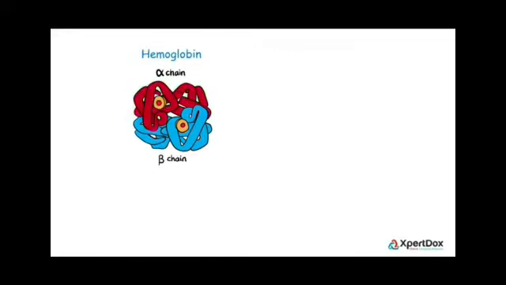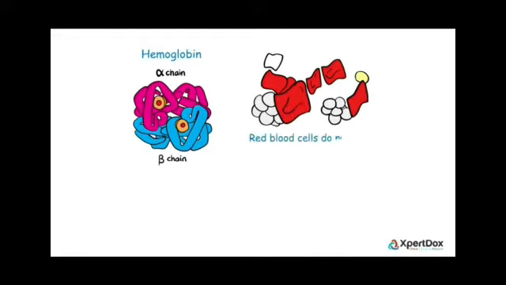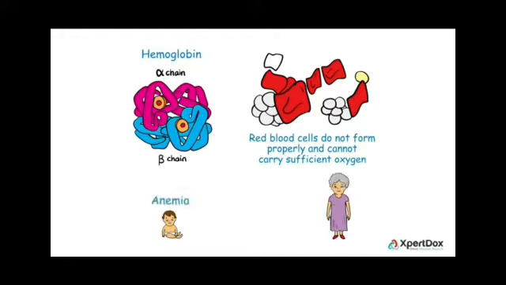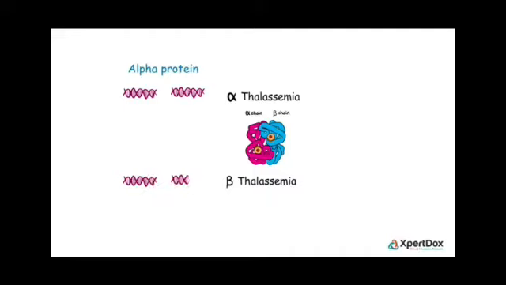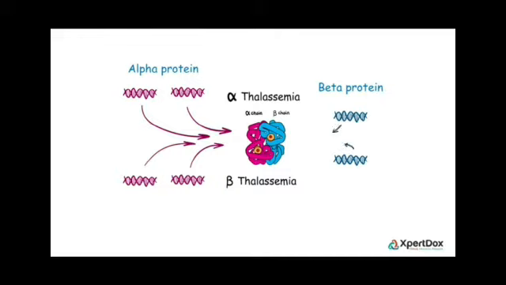Hemoglobin has an alpha chain and a beta chain. In thalassemia, the red blood cells do not form properly and cannot carry sufficient oxygen. That condition leads to anemia and lasts throughout life. As we have both chains, alpha thalassemia and beta thalassemia are also there. If the thalassemia is in the alpha protein, then it is called alpha thalassemia, and if it is in the beta protein, it is called beta thalassemia.